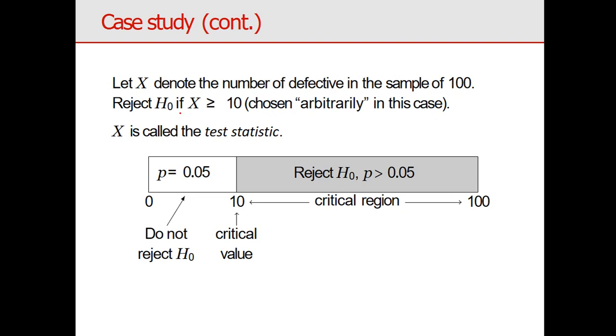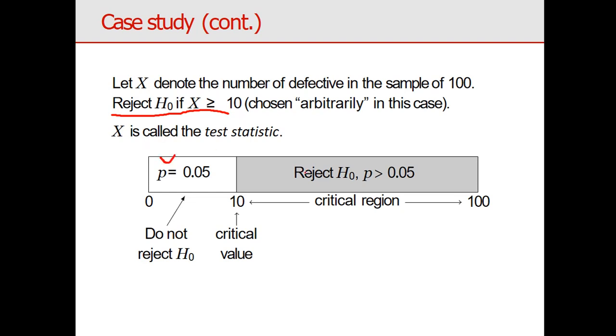Reject H naught if and only if this is my critical region. Okay, reject H naught if and only if X is greater than or equal to 10. Choose the value arbitrarily in this case. Okay, X is called the test statistic. See, this is my p value.